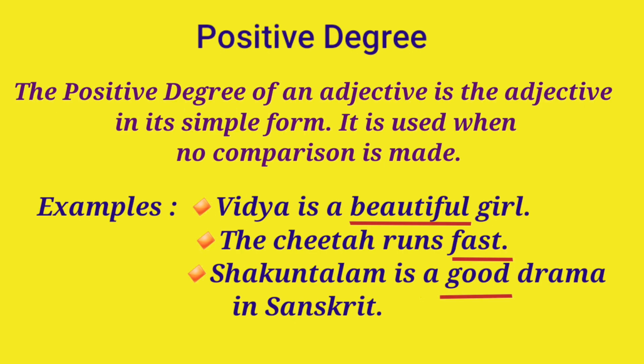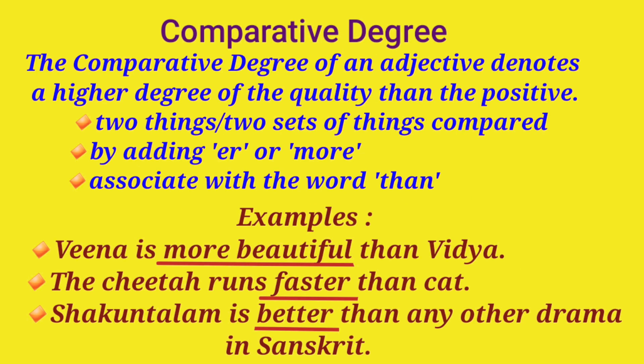Look at the examples. First one, Vidya is a beautiful girl. Second one, the cheetah runs fast. Third one, Shakuntalam is a good drama in Sanskrit. We can also say the last sentence as no other drama in Sanskrit is as good as Shakuntalam. Adjectives beautiful, fast, good are said to be in the positive degree, and no comparison is made in positive degree.